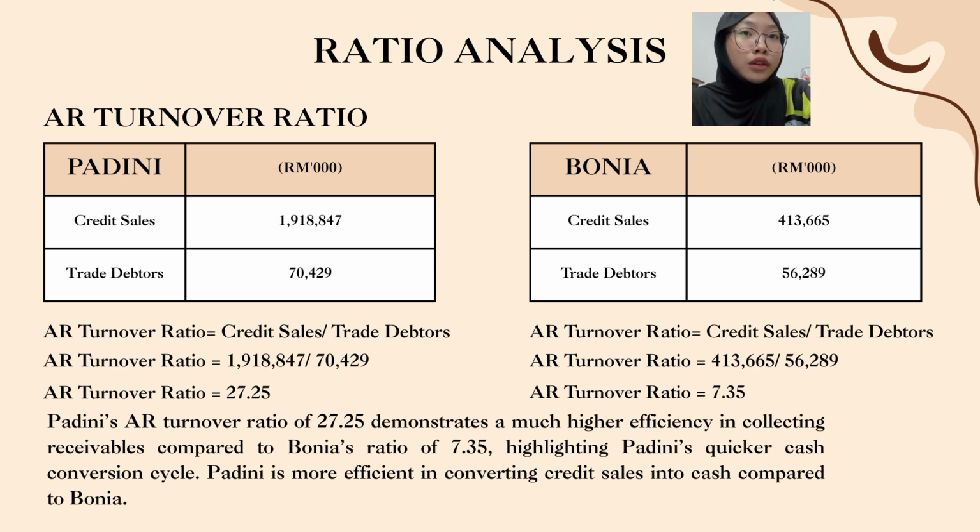Padini's AR turnover ratio of 27.25 demonstrates a much higher efficiency in collecting receivables compared to Bonia's ratio of 7.35, highlighting Padini's quicker cash conversion cycle. Padini is more efficient in converting credit sales into cash compared to Bonia.